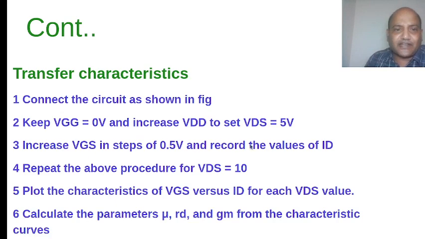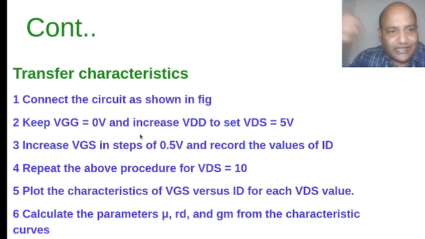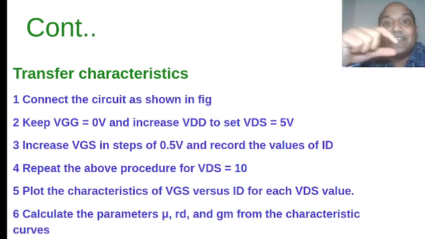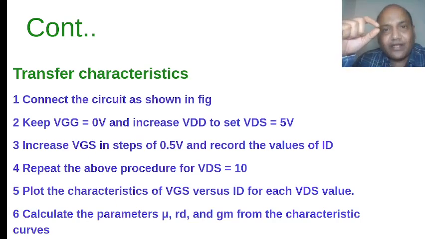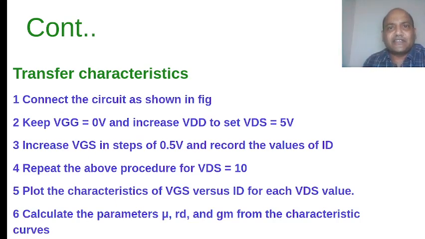In the transfer characteristic, as I told you, you will make VGG first 0, and this is a graph between ID and VGS.